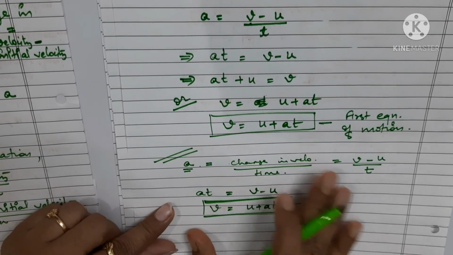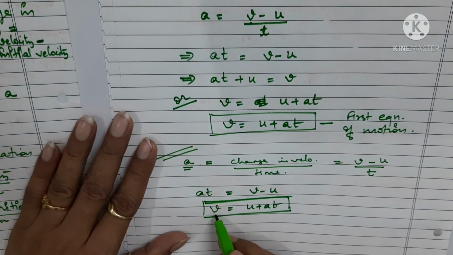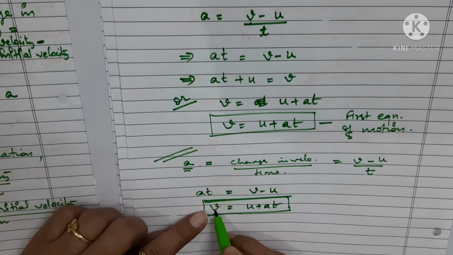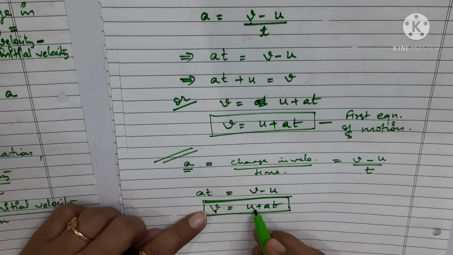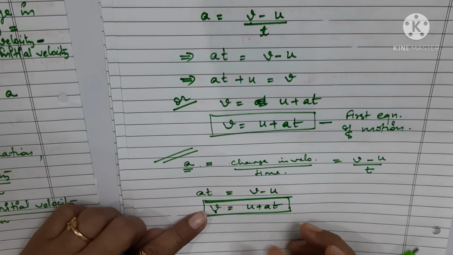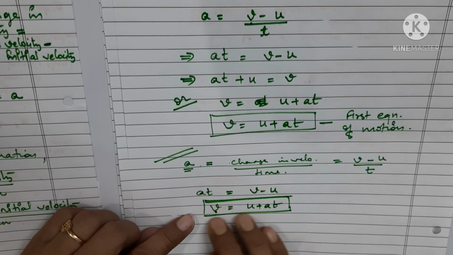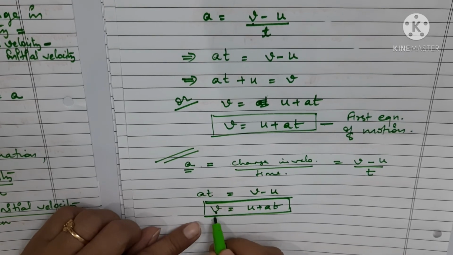So this is the very first equation of motion, where v is the final velocity, u is initial velocity, a is acceleration, and t is time. With the help of this equation, what can you find out? You can see you have four quantities here.